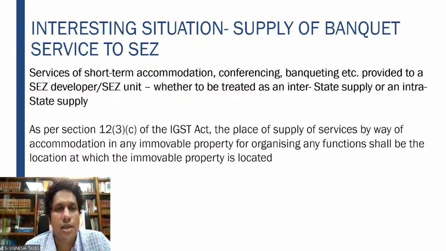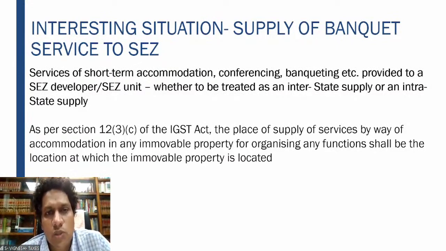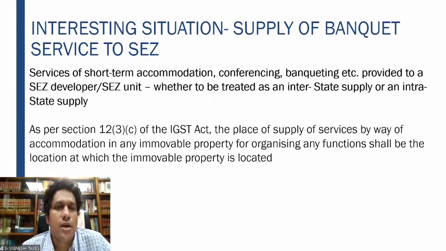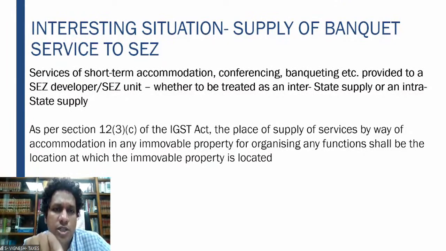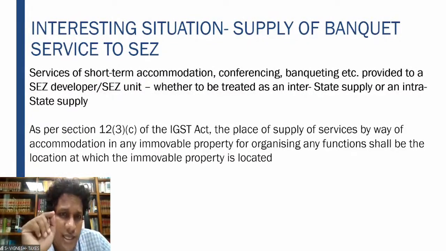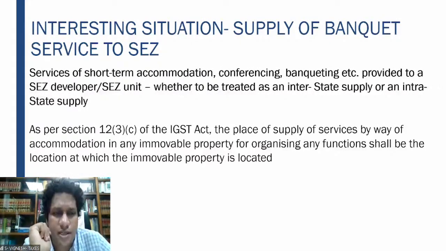In Hyderabad, Telangana, there is a special economic zone where the company called Wells Fargo is situated. There is a hotel known as Park Hyatt, and in Park Hyatt, Wells Fargo wants to train its employees, more than 100 employees. So the contract is between the special economic zone unit, that is Wells Fargo, and the hotel Park Hyatt. In this situation, what happens? Whether it is an IGST interstate supply or whether it is an intrastate supply.